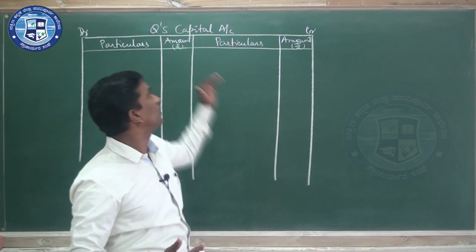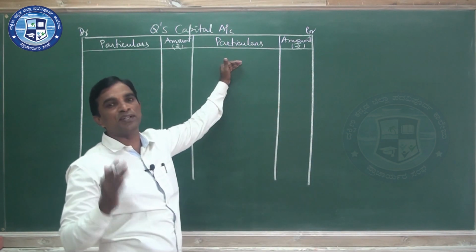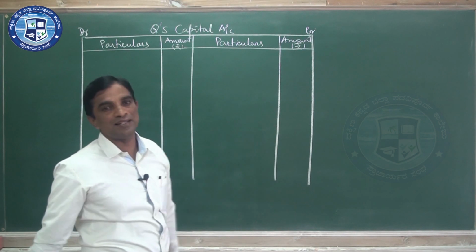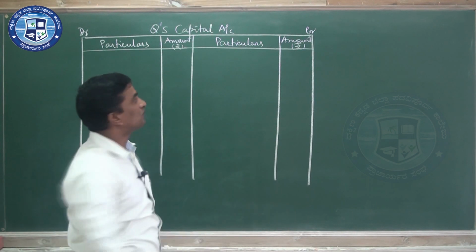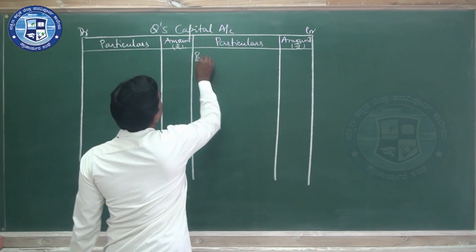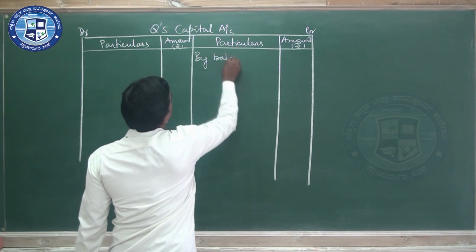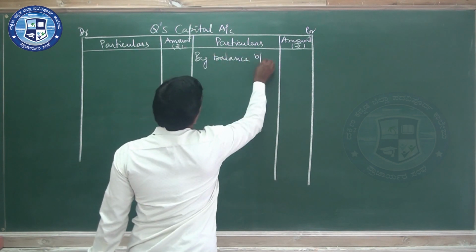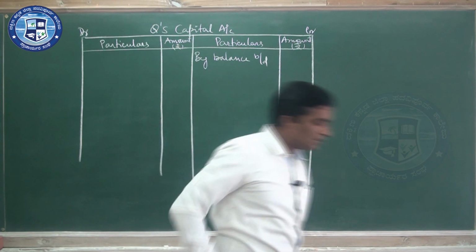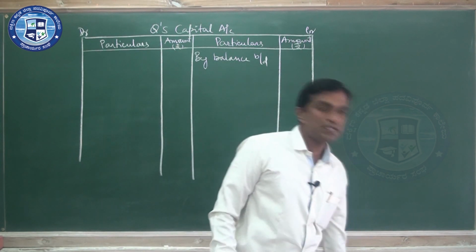When you start a capital account, first you see whether they have a balance. They have given the balance, so write by balance brought down, that is Q's 50,000.